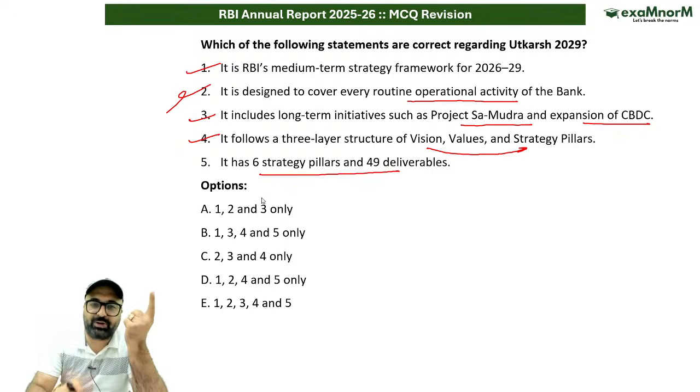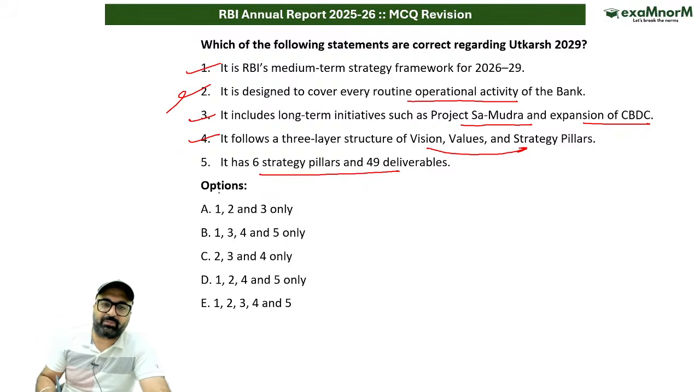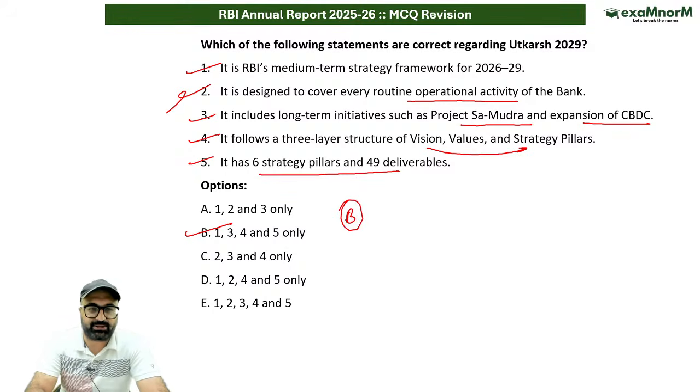First one is robust regulation. Second one is customer centricity and inclusive finance. Third is competitive market. Fourth is effective technology. Fifth is future ready organization. And sixth is global India. Is it clear? So these are the 6 pillars which you need to remember. So the answer to this particular question will be 1, 3, 4, 5, which means the B statement is the correct answer.